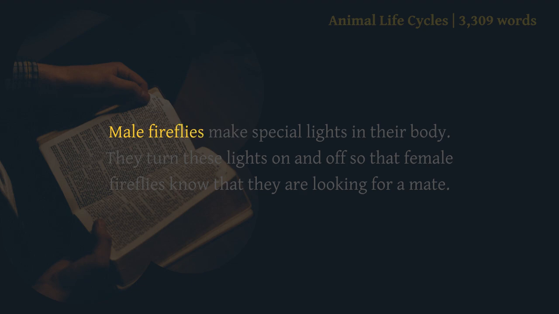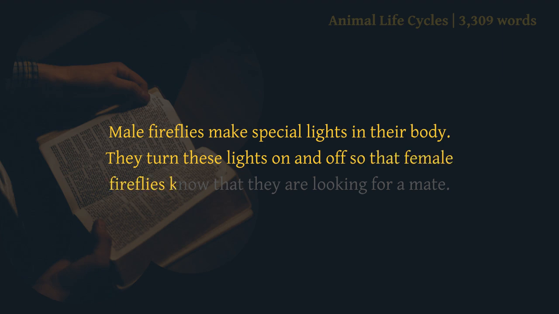Male fireflies make special lights in their body. They turn these lights on and off so that female fireflies know that they are looking for a mate.